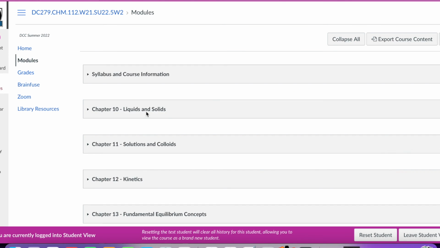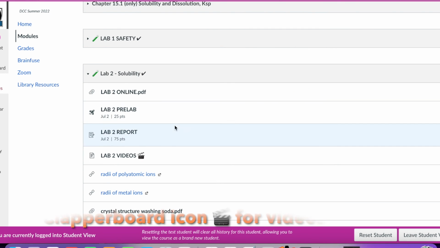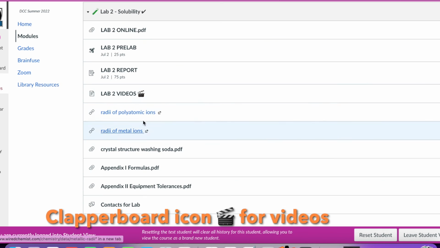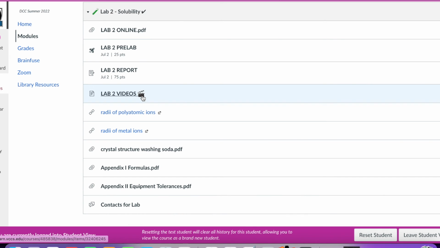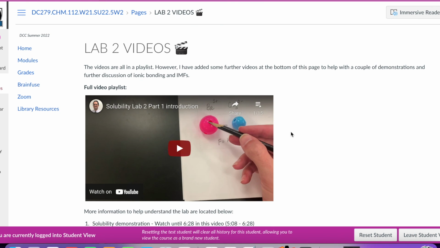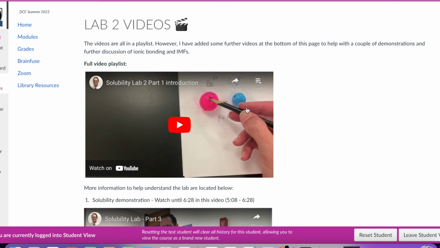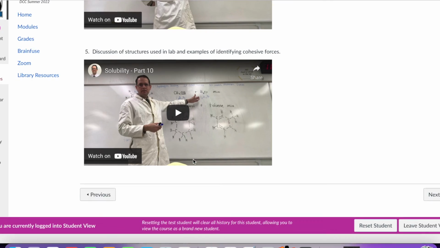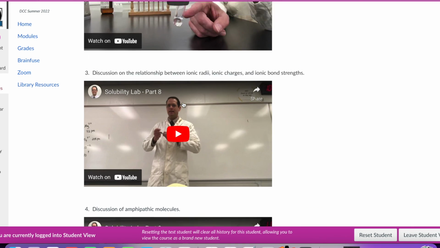Lab 2, for example, you want to watch the procedure, and I always use this little, I forget what that thing's called, but you want to use this video icon here to remind yourself, oh, that's the video. And so, for example, this is in a playlist with 15 different videos. If you want, you could just hop around to whatever part you want.